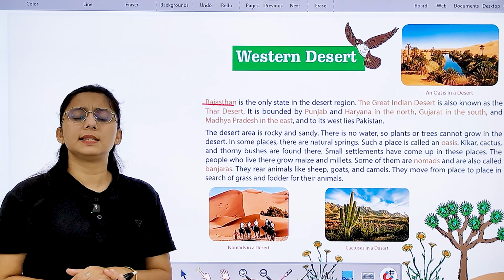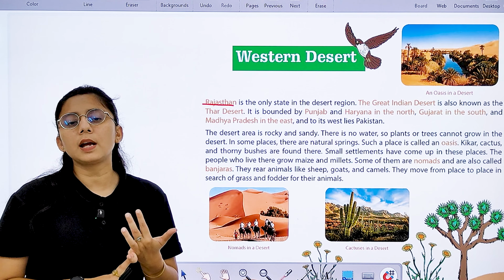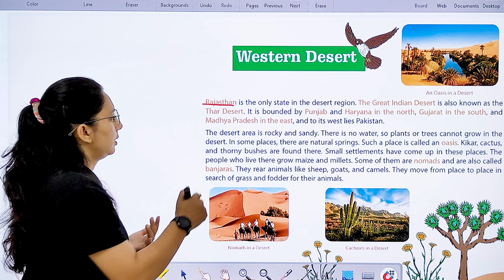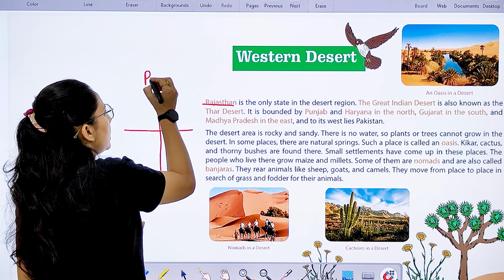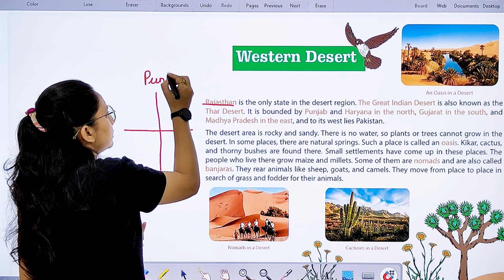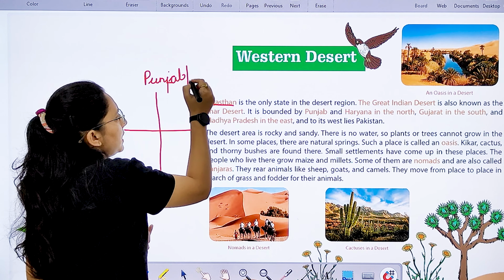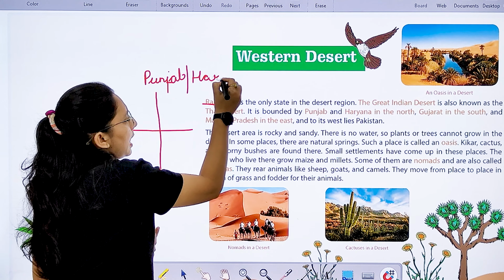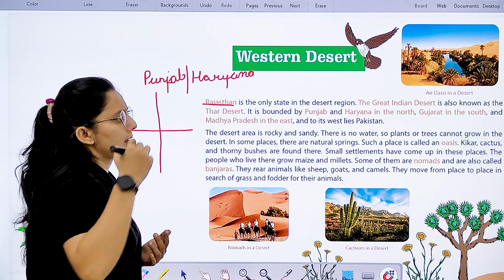So here it is bounded by Punjab and Haryana. Punjab and Haryana lie in the north of Thar Desert, right?